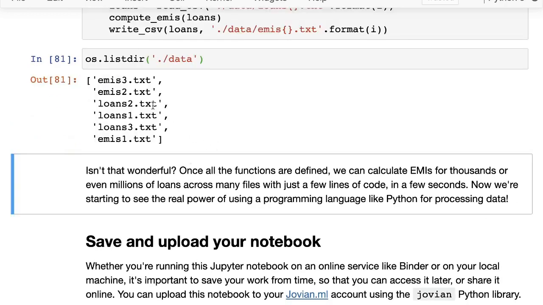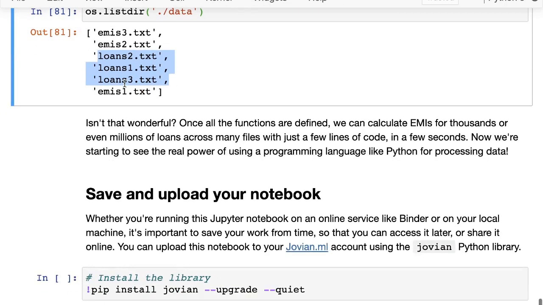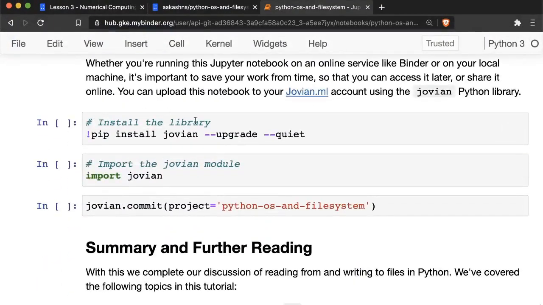And now we just check os.listdir, and you can see here that we have loans1, loans2, loans3, and then we have EMIs1, EMIs2, and EMIs3. Okay, so that is how you read from and write to files using Python. And always try to create functions for whatever you do, and then you'll start to see the real power of a programming language like Python for processing large amounts of data. Okay, so that completes our discussion of working with files.